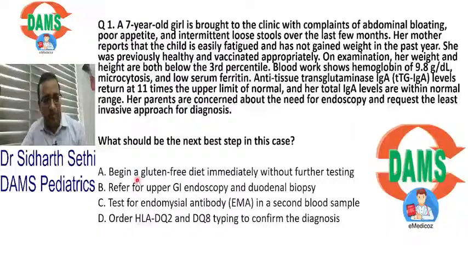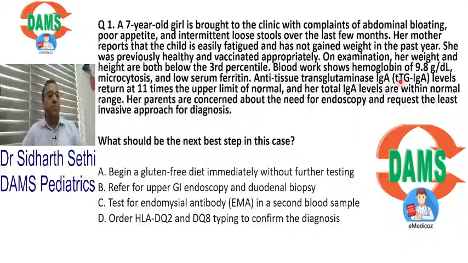So the first question I asked you is about a 7-year-old girl who has loose stools. She is not gaining weight. Her weight and height are below the 3rd percentile. So this child is short and underweight also. Now we thought about celiac disease. Now the TTG IgA levels are 11 times the upper limit of normal, and IgA levels are normal, but TTG levels are very high.